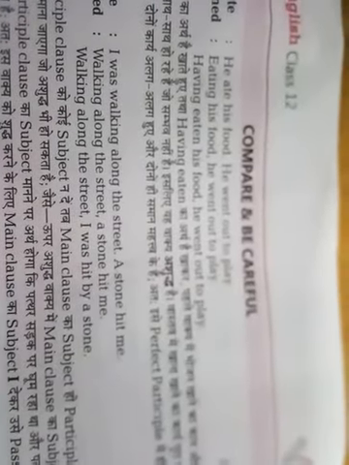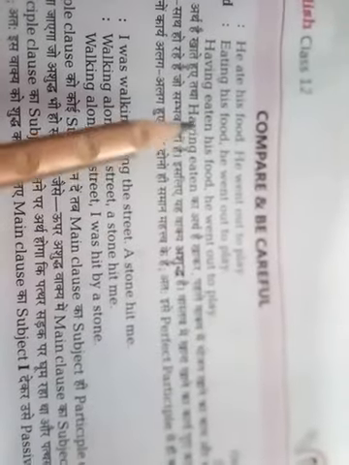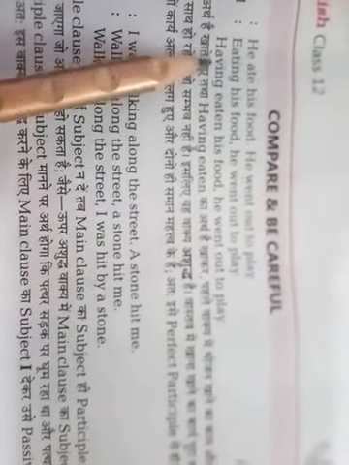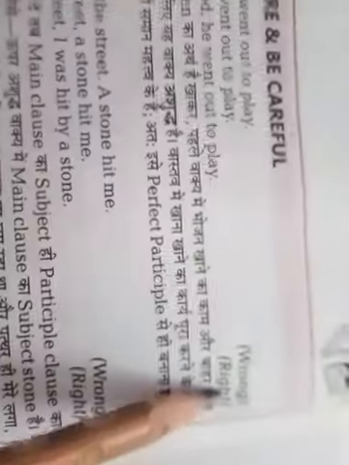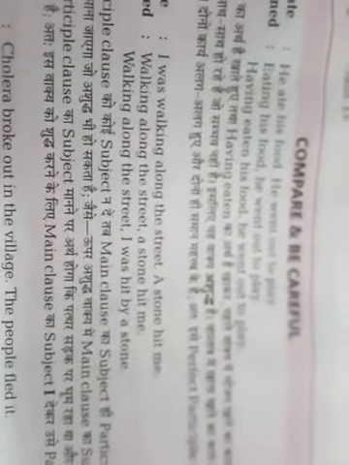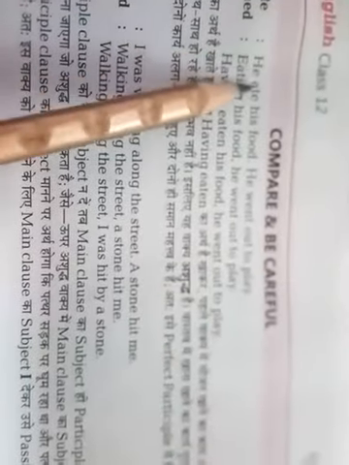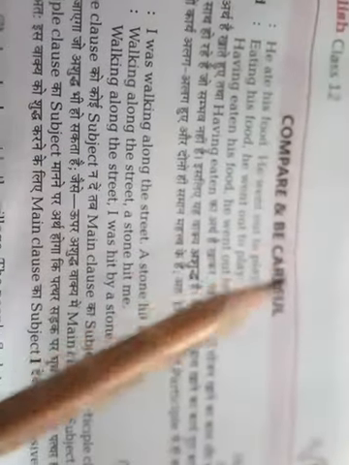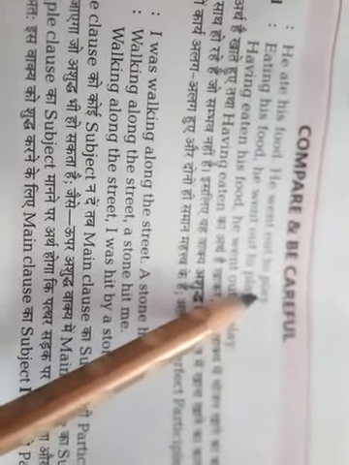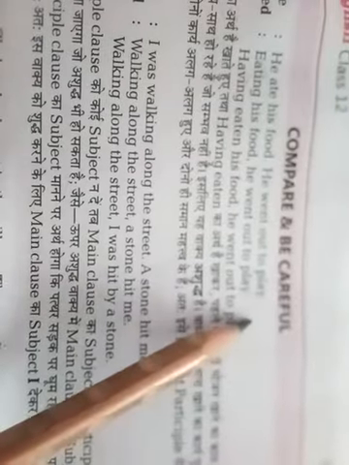So in that case we'll use perfect participle. Means we have to use having eaten his food, he went out to play. This sentence is right. So the sentence in which the first action is completed and then the second action starts, in that type of sentences we will use perfect participle.